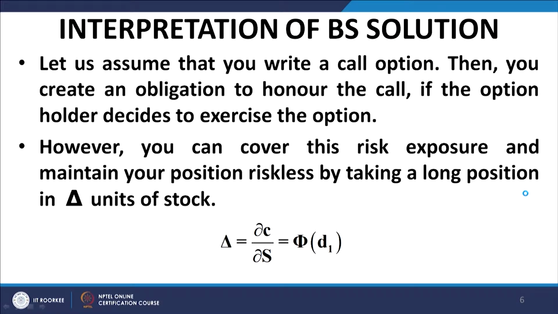Now, let us assume that you write a call option, then you have created an obligation to honor the call if it is exercised. You have taken some risk that if the stock price finishes above the exercise price, you will have to honor the call option, but you can protect yourself. That is the underlying philosophy of this entire Black-Scholes model, that you can create a riskless portfolio.